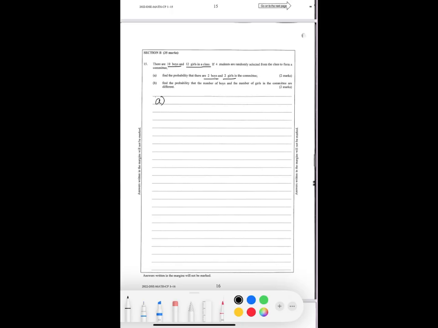So the required probability: out of 10 boys, we have to choose 2 boys, so 10C2 times 12C2, over the total, which is 10 plus 12 is 22, and we have to choose 4 altogether among them.